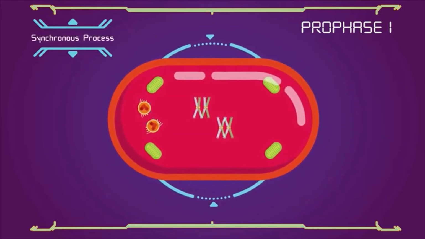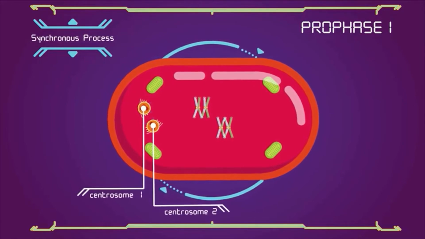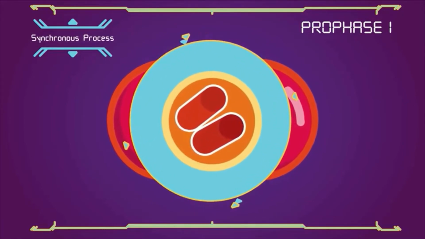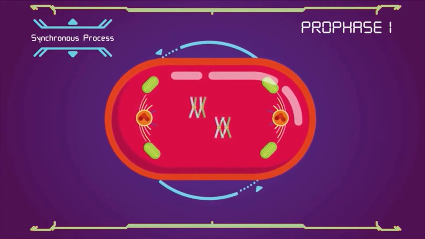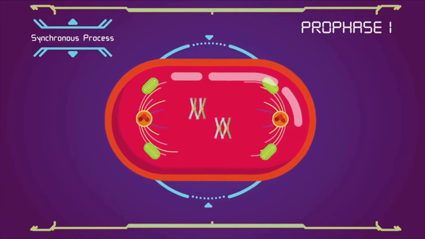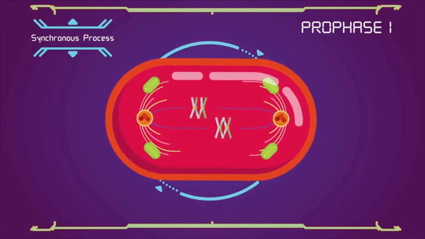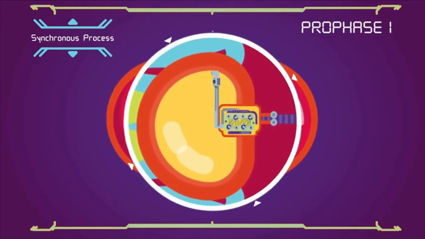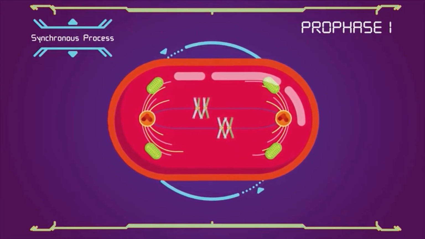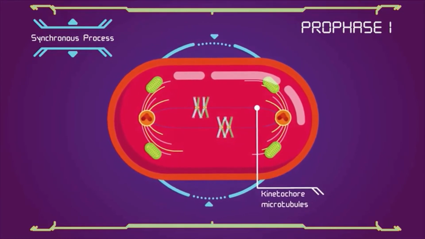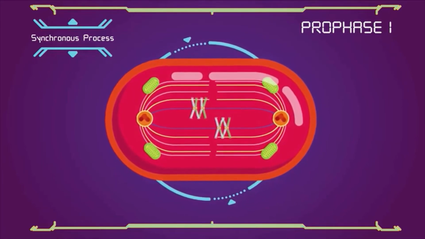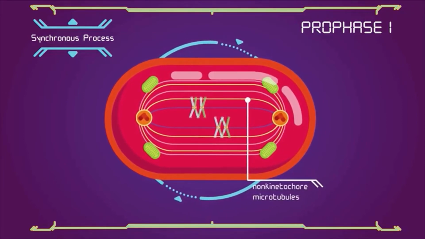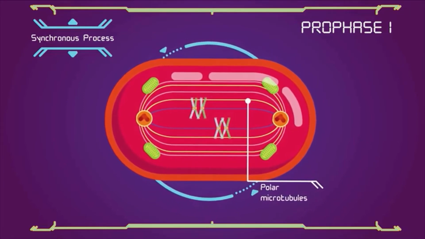During these stages, 2 centrosomes, containing a pair of centrioles in animal cells, migrate to the 2 poles of the cell. The microtubules invade the nuclear region after the nuclear envelope disintegrates, attaching to the chromosomes at the kinetochore. The kinetochore functions as a motor, pulling the chromosomes along the attached microtubule. Microtubules that attach to the kinetochores are known as kinetochore microtubules. Other microtubules will interact with microtubules from the opposite centrosome. These are called non-kinetochore microtubules or polar microtubules.